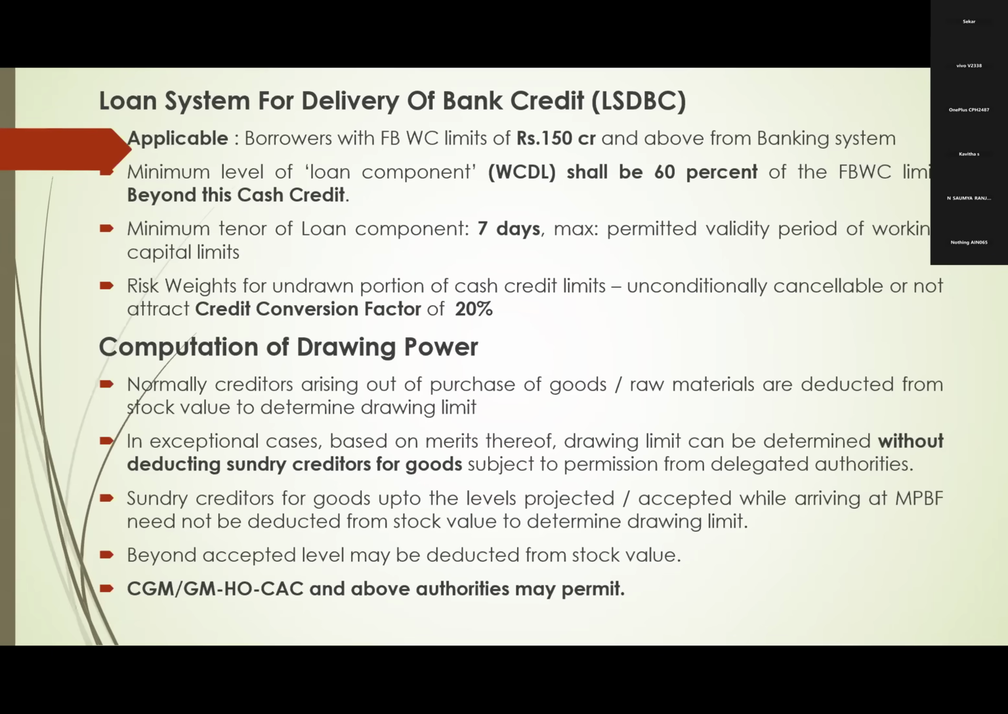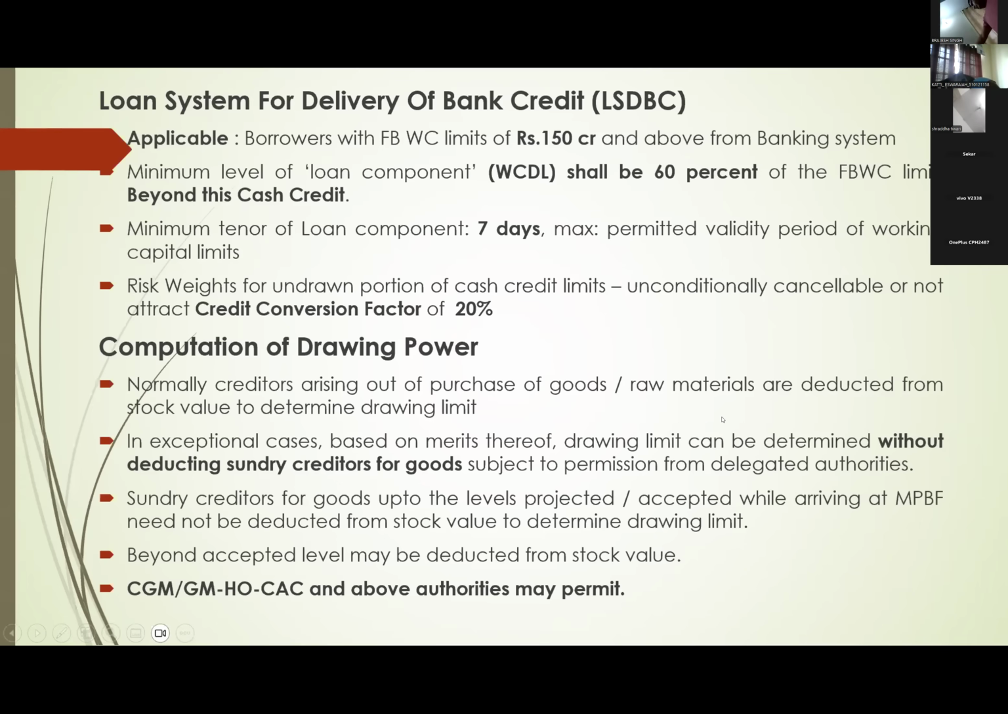Say one installment he has taken for 30 days. So up to 30 days it will run, and after 30 days he will close. Another limit he has taken for some 50 days, 60 days. After that period, it will also close. That means our asset liability mismatch will not be there. We know that the party is availing for a certain period. After the period, the amount will come, and that amount we will lend to others. This is actually the intention behind this LSDBC, loan system for delivery of bank credit.